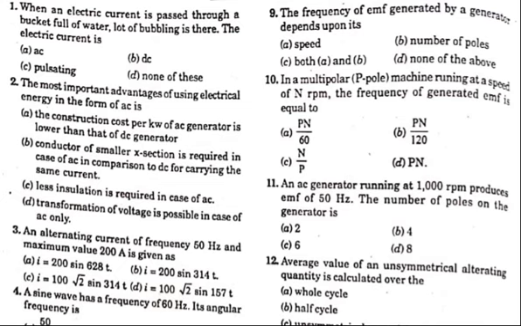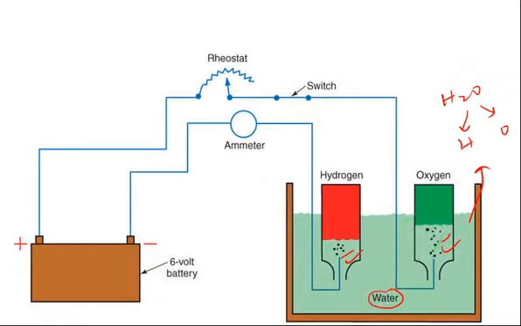See here, when electric current is passed through a bucket full of water, a lot of bubbling is there. The electric current is DC. In case of DC only, we will get the bubbles in water. When DC current is flowing in water, what happens? The electrolysis process takes place. In the electrolysis process, the water is divided into hydrogen and oxygen gases, and these gases escape from the water, which comes out as bubbles. And you can observe this also.